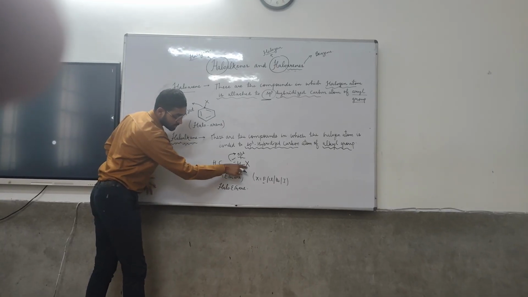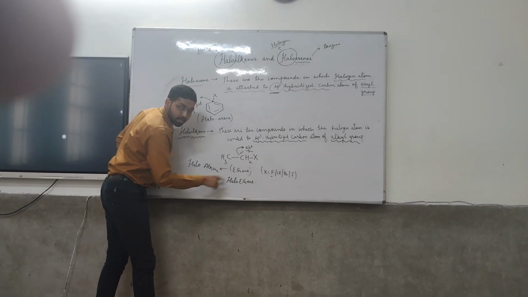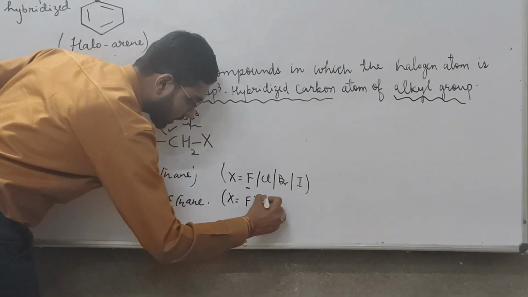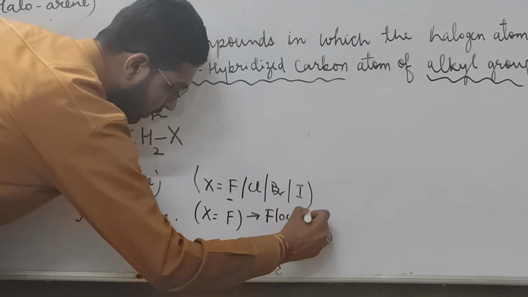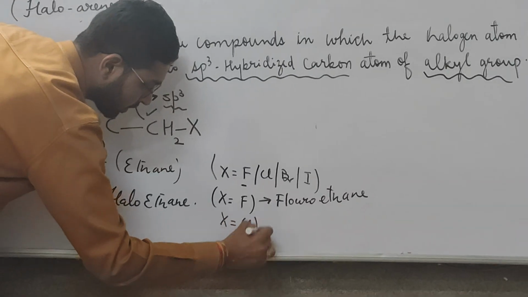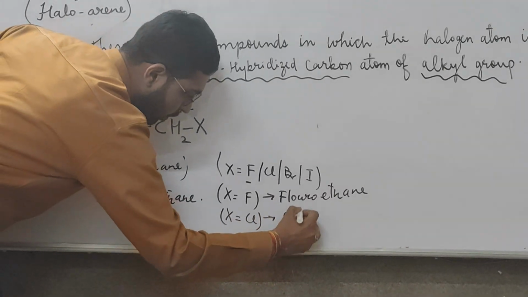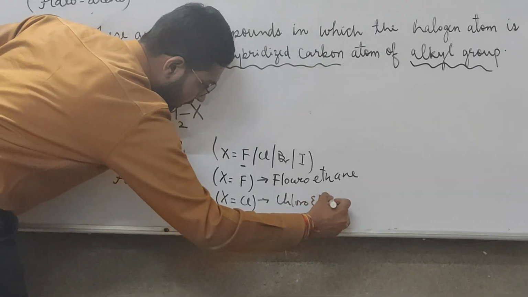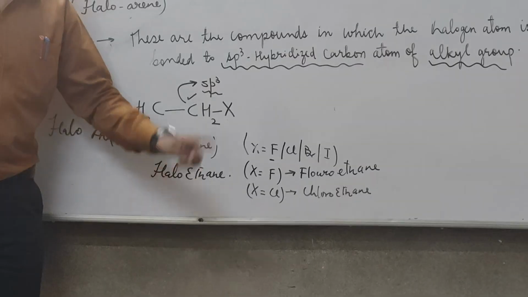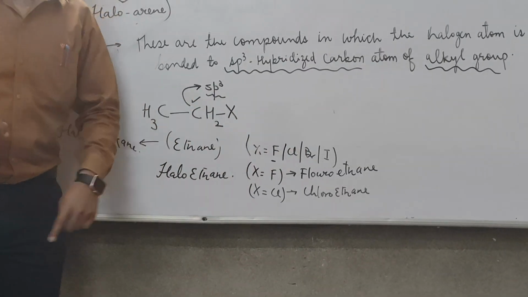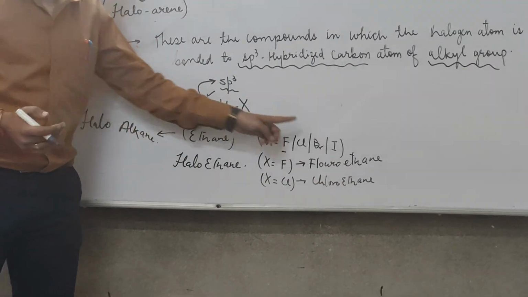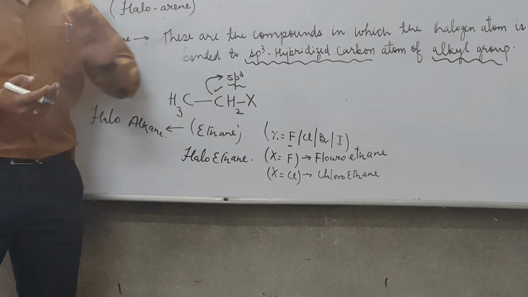If the fluorine atom is present in place of the halogen, the compound will be named fluoroethane. If the halogen atom here is chlorine, then the name will be chloroethane. Similarly, students, tell me, if the halogen is bromine, then the name will be bromoethane. And if the halogen is iodine here, then the name will be iodoethane.